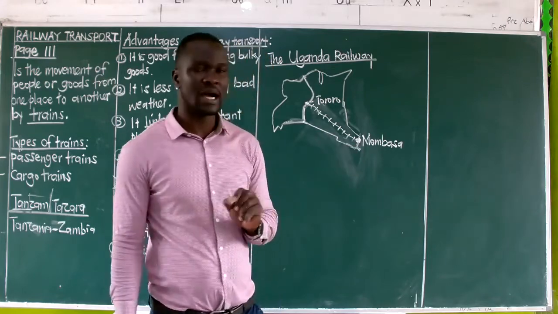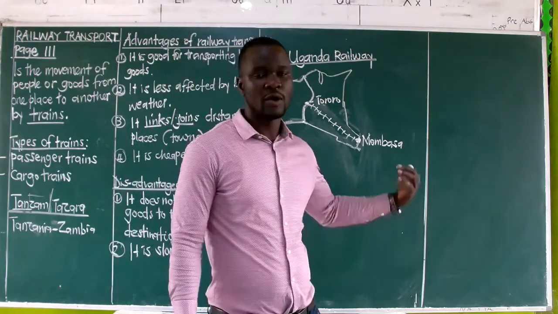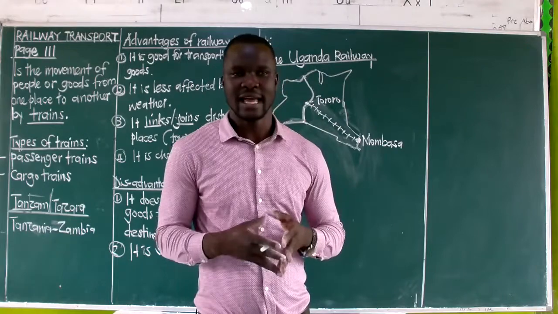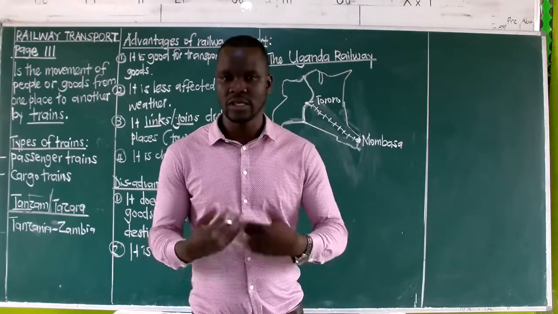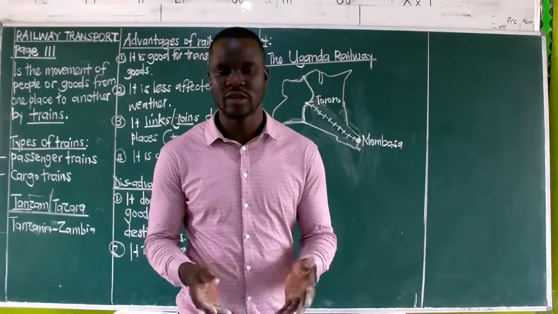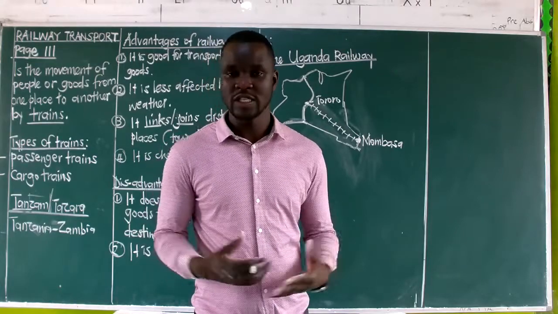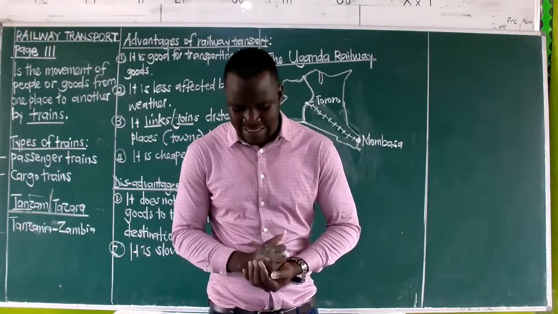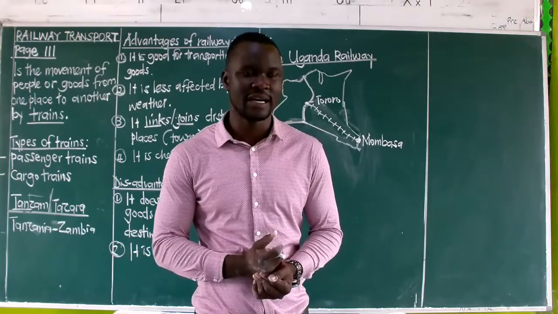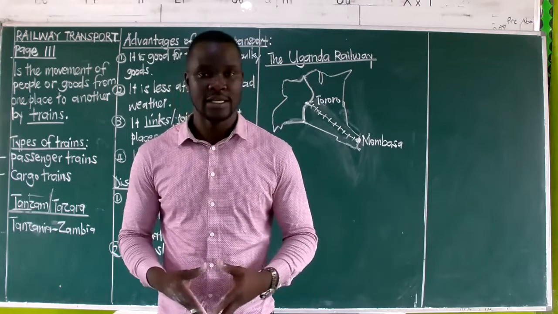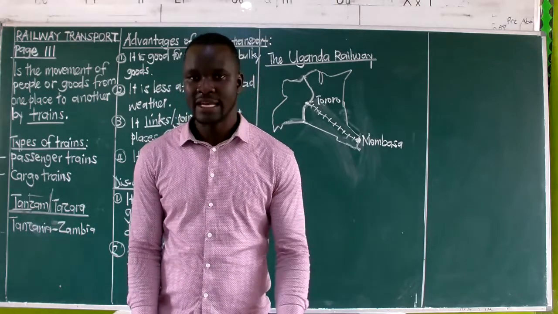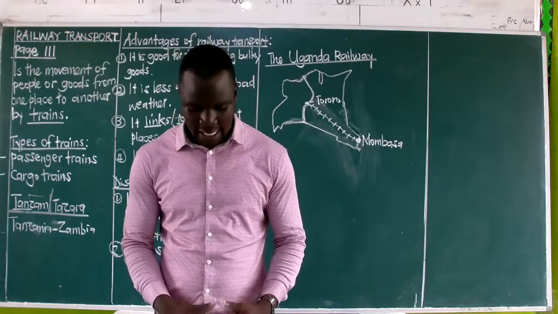And we shall be able to understand that this Mombasa started as a center where they could keep these tools which were used in constructing this railway line. But as we speak today, Mombasa is a very industrialized town in East Africa. It's a very big city in Kenya. That is today. So that is what we need to understand about this.